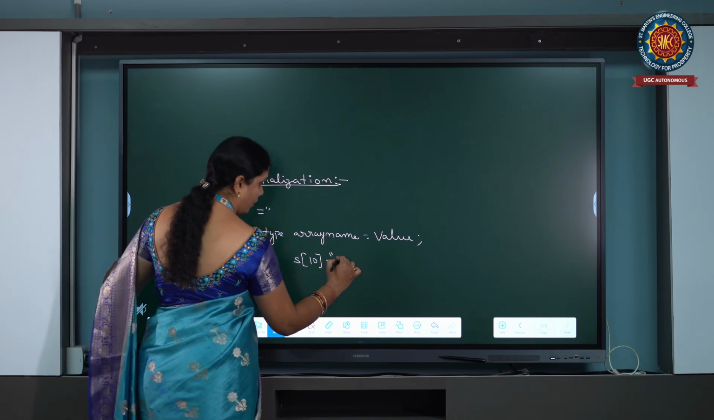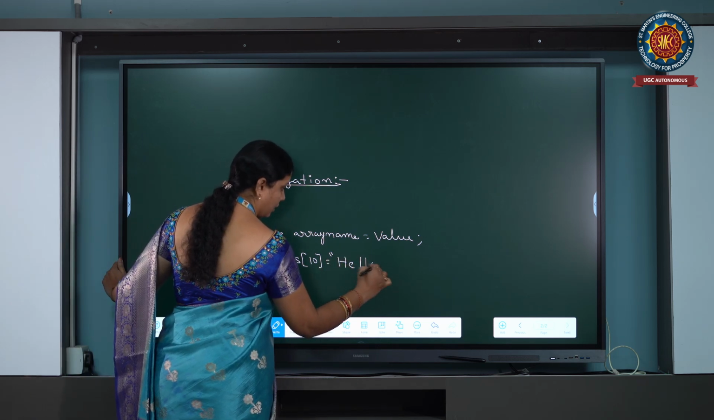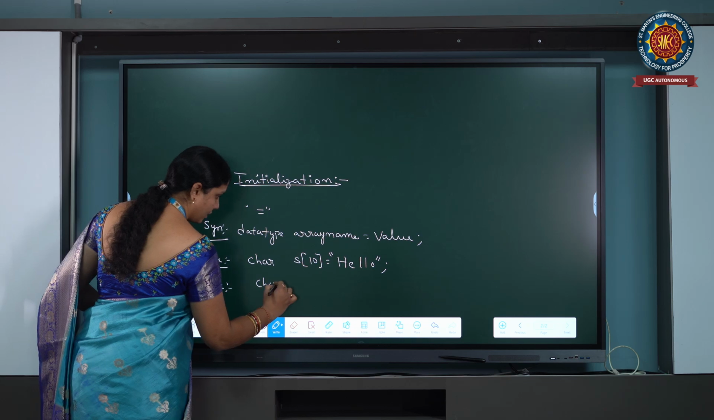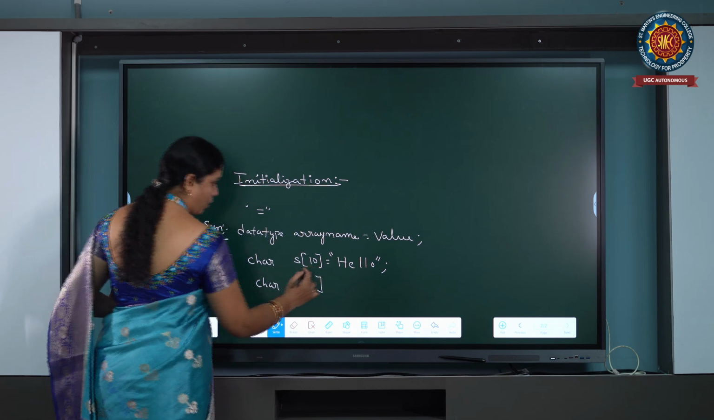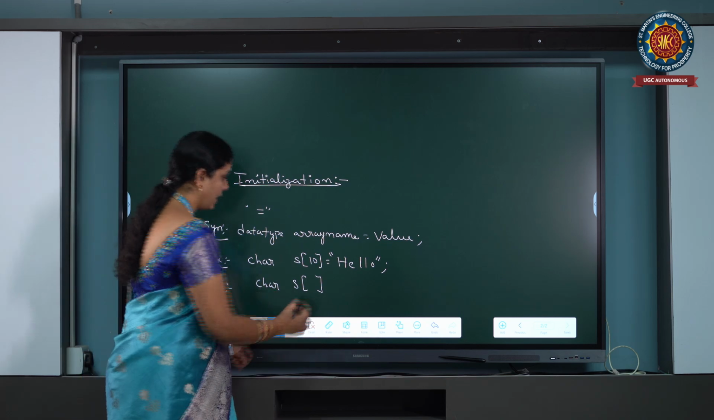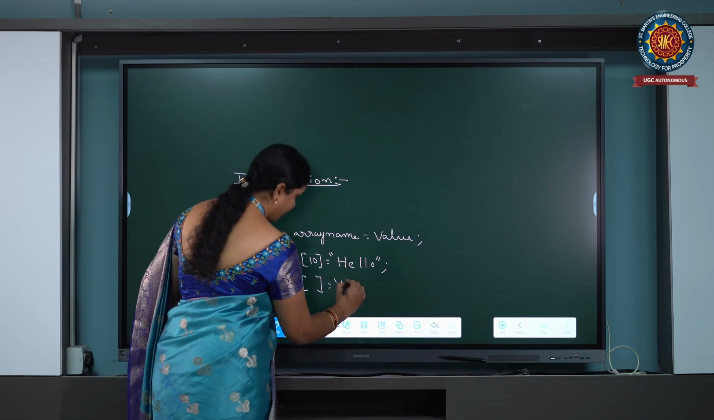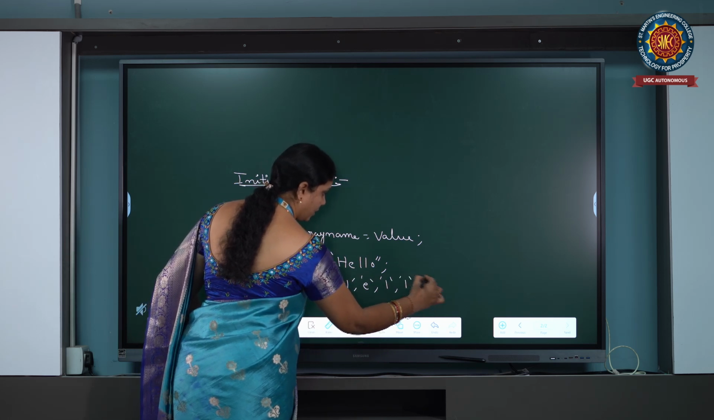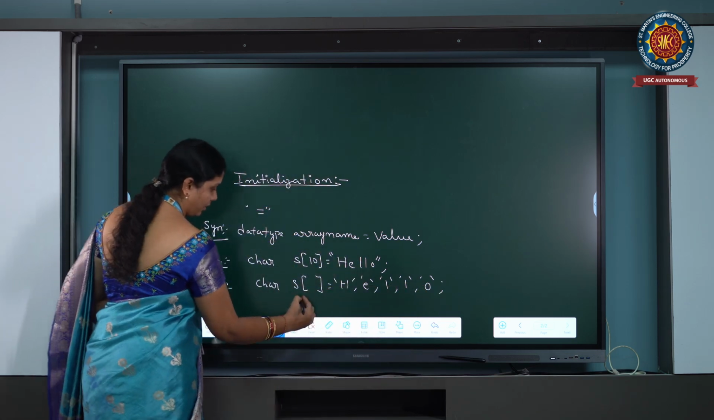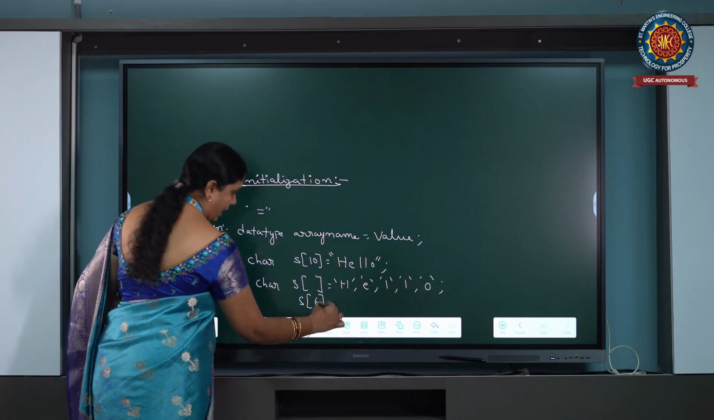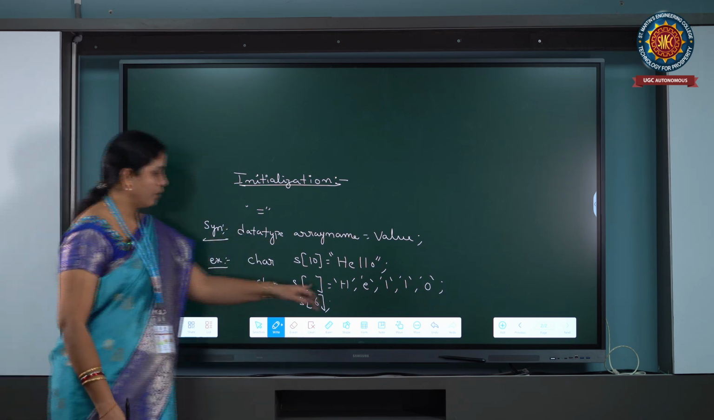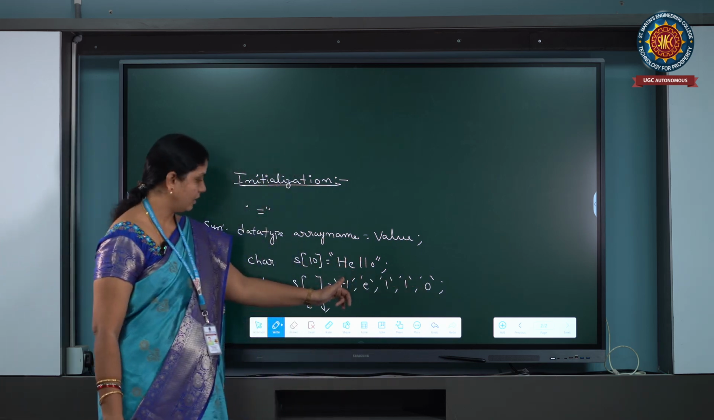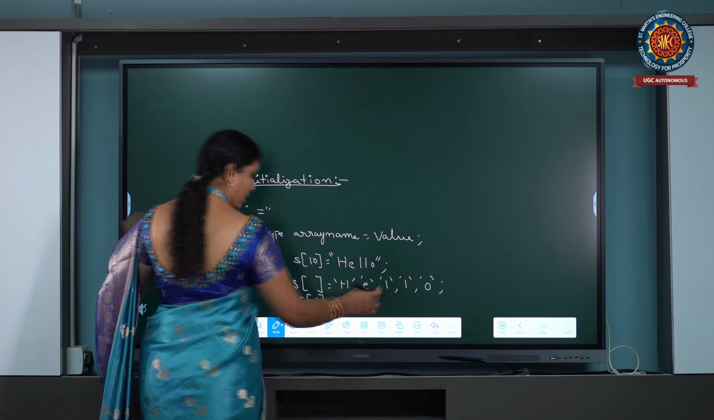In this, we can store the characters Hello. This is one example. One more example we can consider is char s[]. Here, we are not mentioning the size of the character array, because based on the assigned characters, the compiler will count how many characters are assigned, and the memory will be assigned automatically by the compiler.